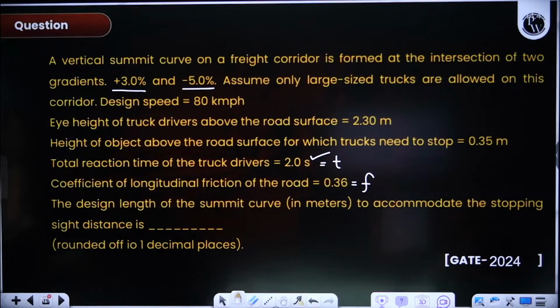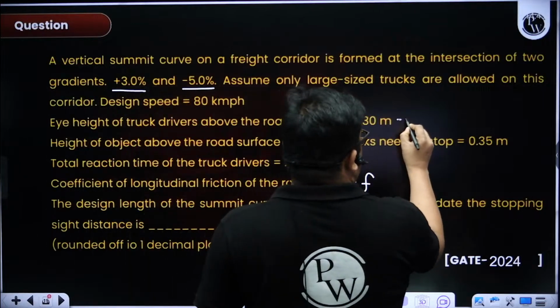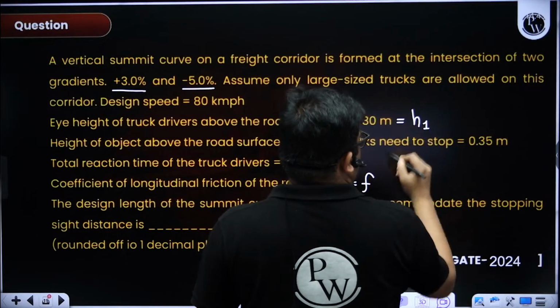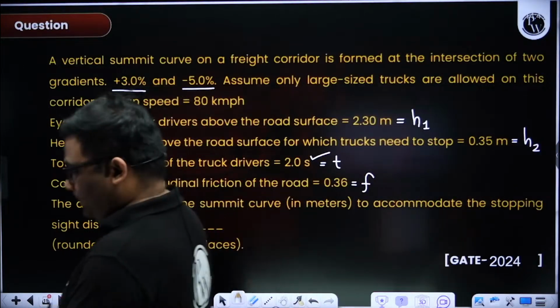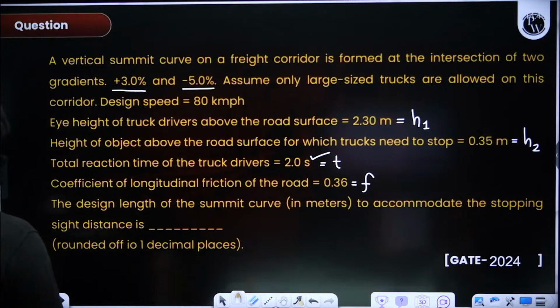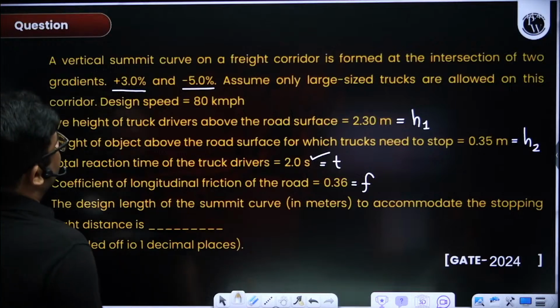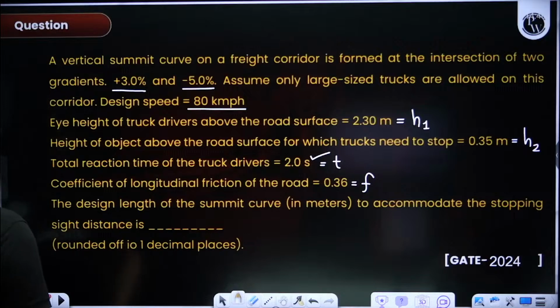First you find the stopping sight distance. Then you see what they have done. They have changed the height of the driver's eye level and also the height of the obstacle. So we cannot use the formula NS square by 4.4. You have to use the original formula. Let me first find the sight distance. This is 80. We first find the sight distance.